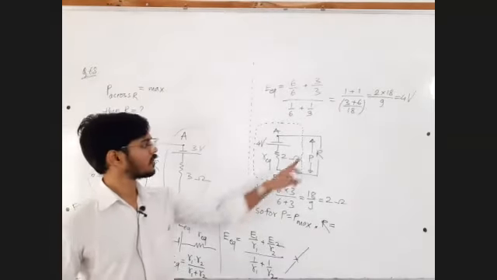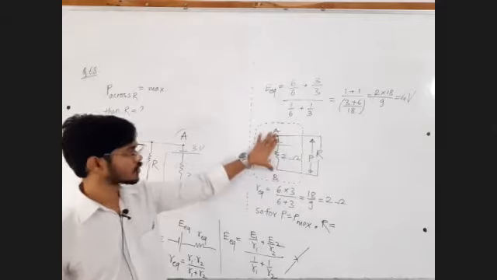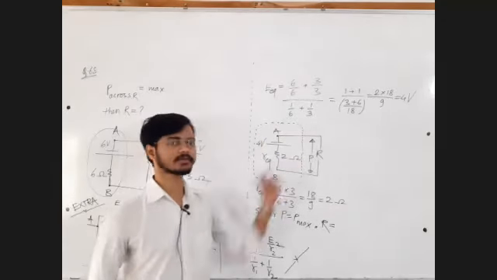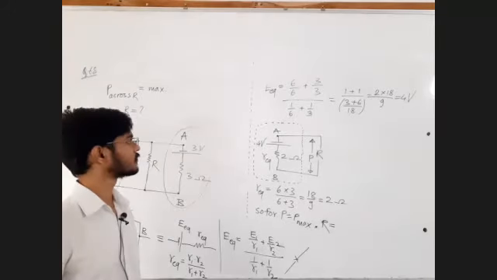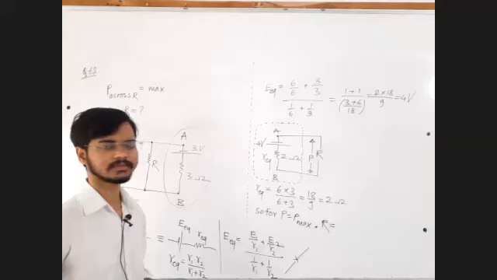What should be the value of capital R so that capital R gets maximum power delivered from this source? This entire thing is going to act as a source for this R. Sarth is saying 8.